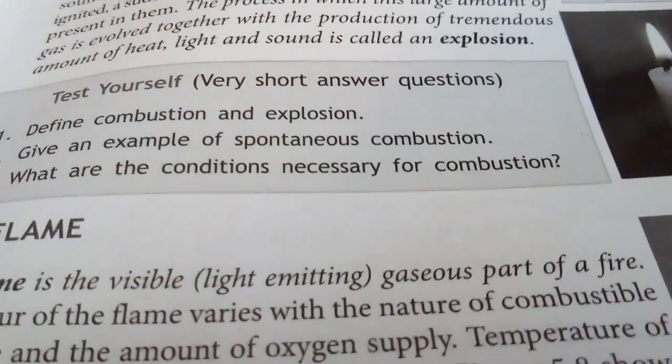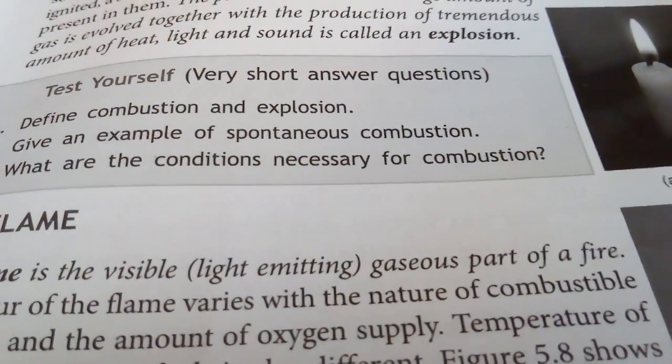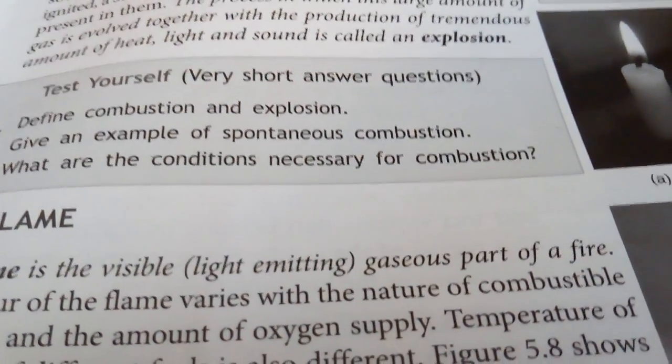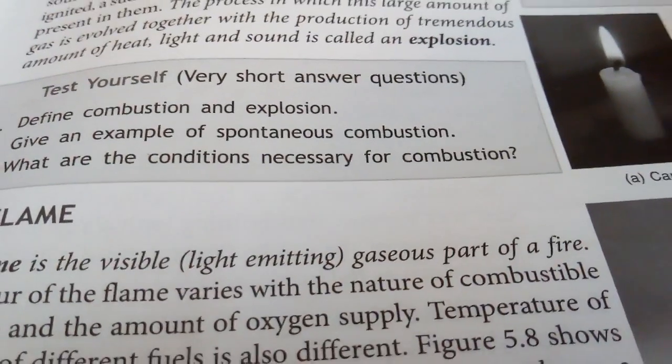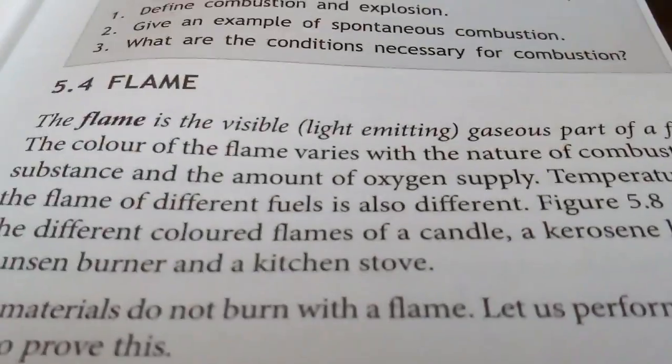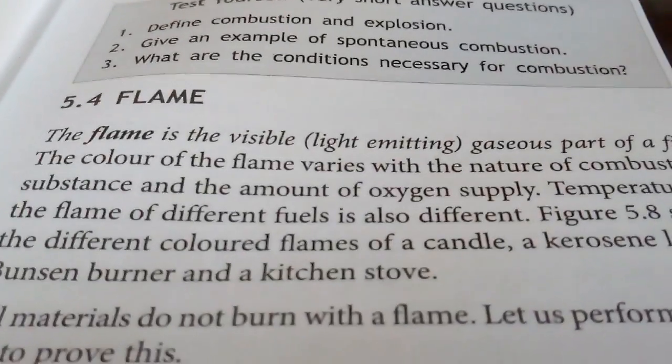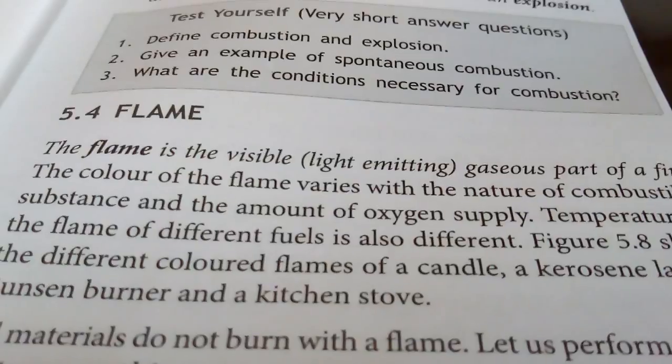Next, flame. We see when something burns, flame is produced, and in some cases flame is not produced. For example, when coal burns, flame is not produced, but when we burn a candle, then flame is produced.